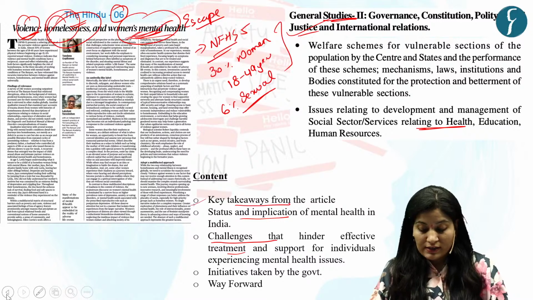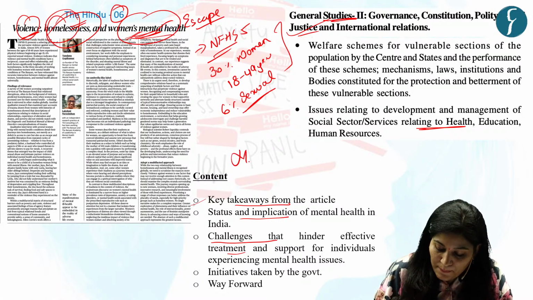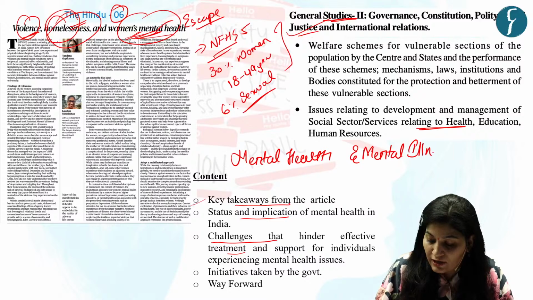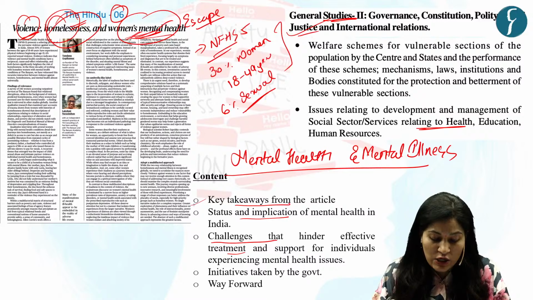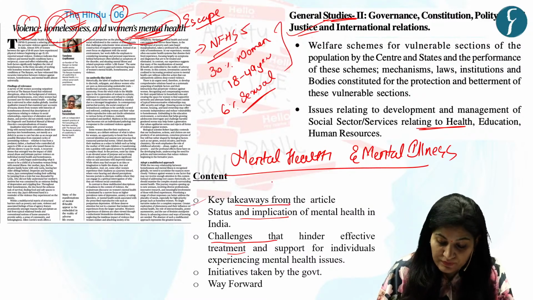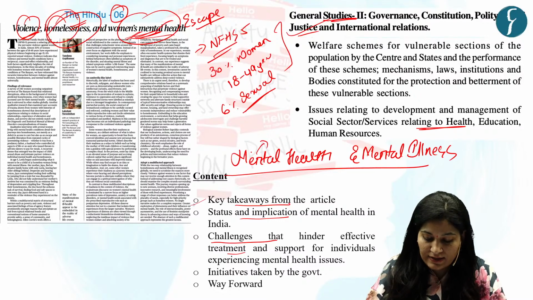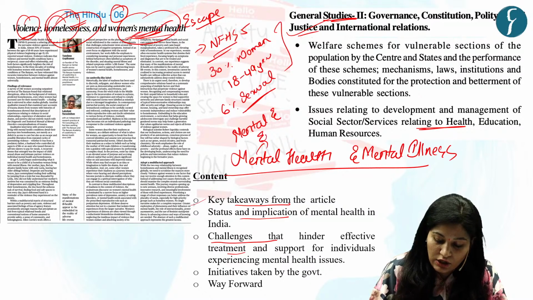Now, to further discuss the implication of mental health, first we need to know the difference between mental health and mental illness. If you know the difference, then write in the comment box. See, mental health is anyone's state of mental and emotional well-being.